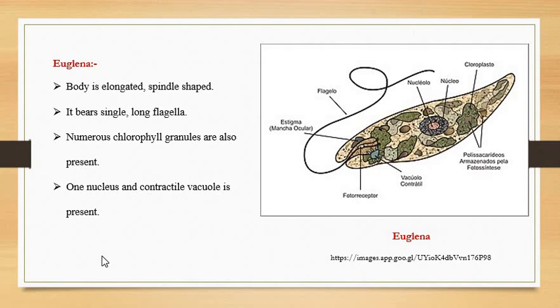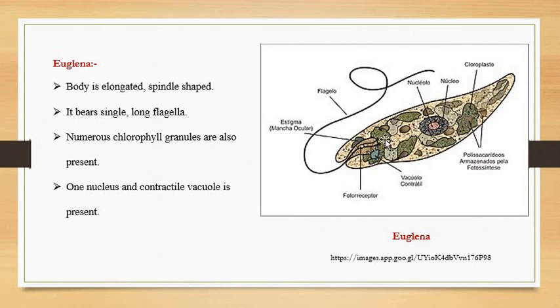Alright. So Euglena, how will you identify the Euglena? First of all, you will identify it with the help of its single long flagellum. It bears a very long single flagellum, with the help of which you can easily identify the Euglena.